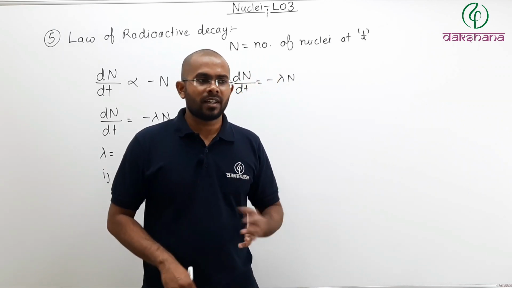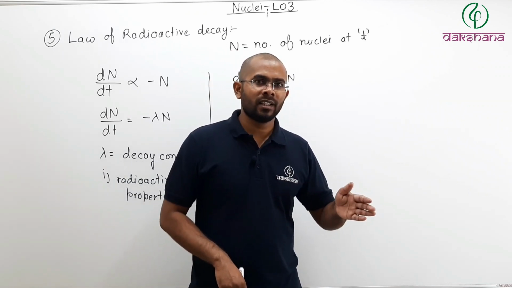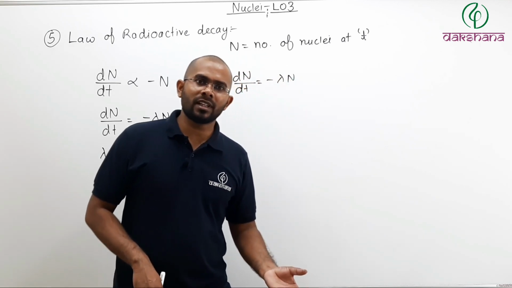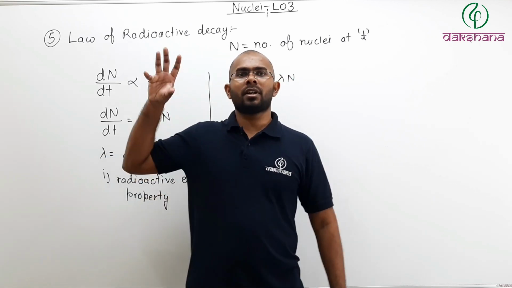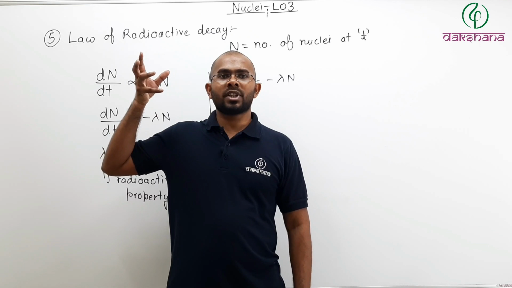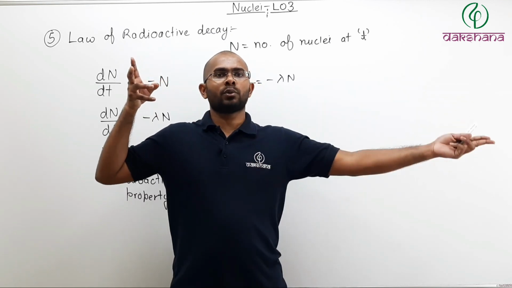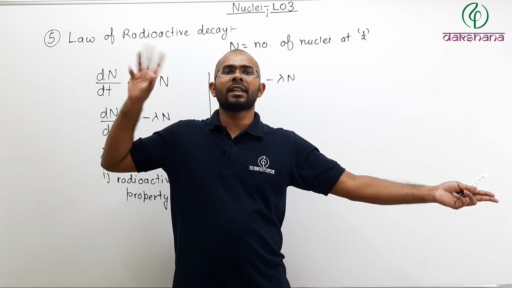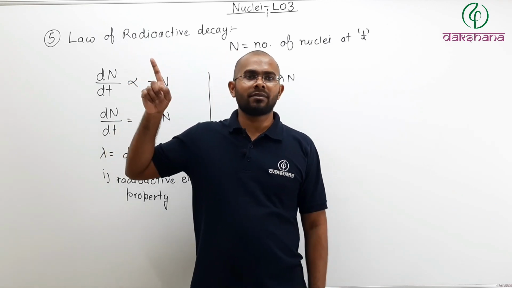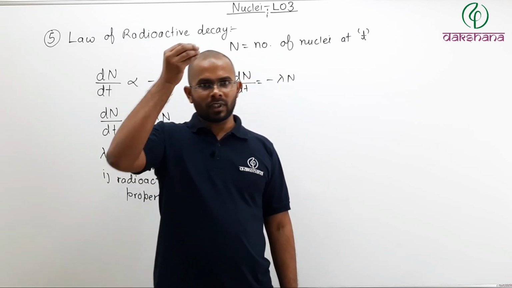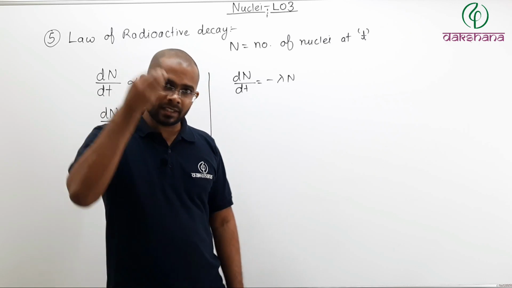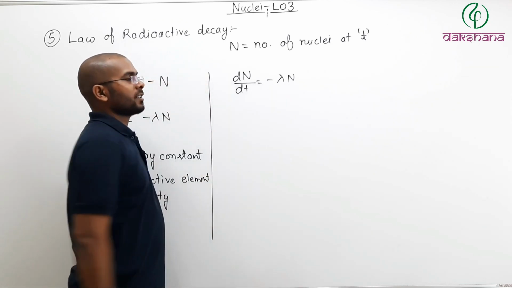Because obviously if some of them have decayed, then the total number will decrease. For example, there were 10 uranium nuclei. Out of those 10, 2 of them converted into thorium. Then how many uranium are left? 8 uranium are left. So obviously the total number of nuclei for uranium has come down, has decreased. That is why there is a minus sign here.